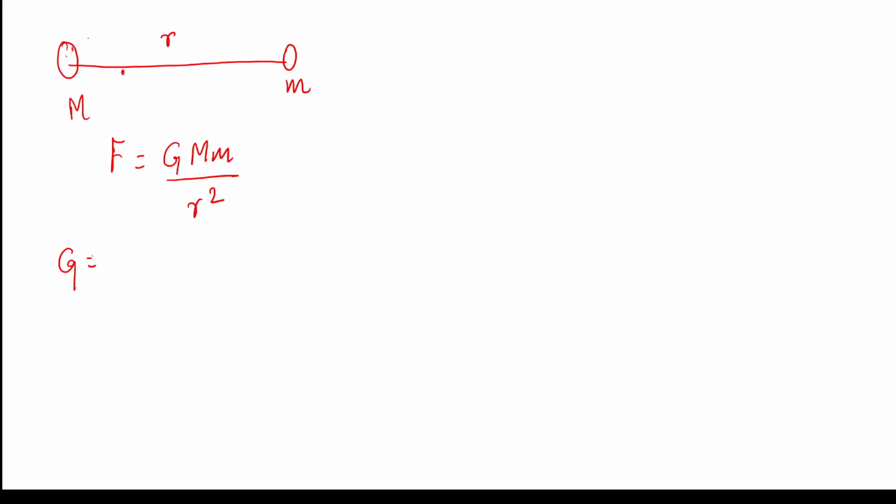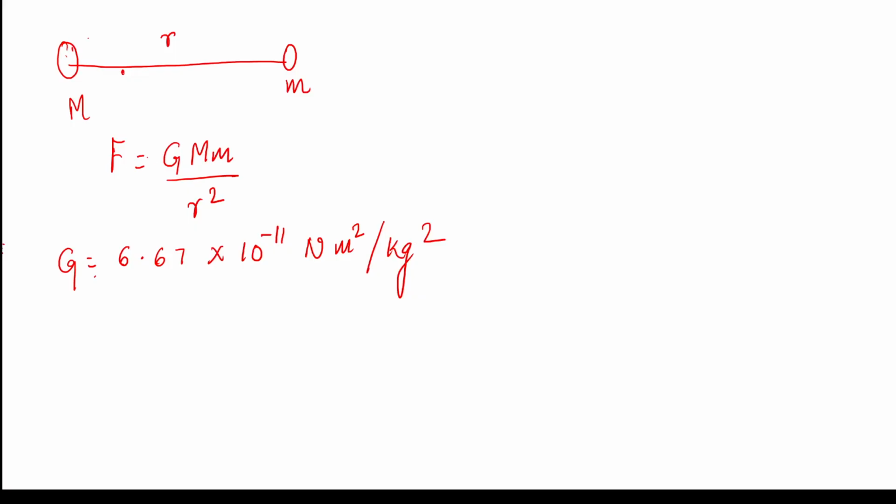Wherever you go in the universe, this capital G is going to be constant, and its value, again, you have in your equation sheet, so I'm just going to write it here: 6.67 times 10 to the power minus 11 Newton meter square per kg squared. So that's the value of G.